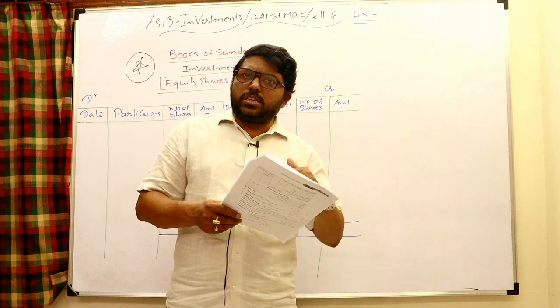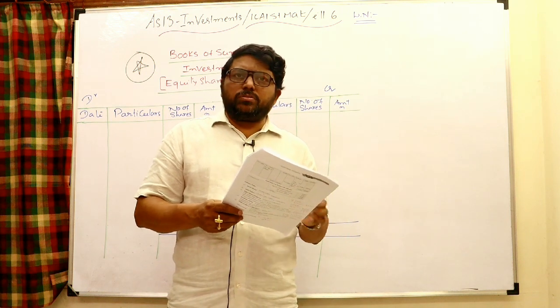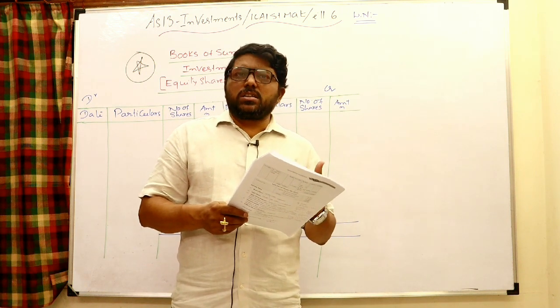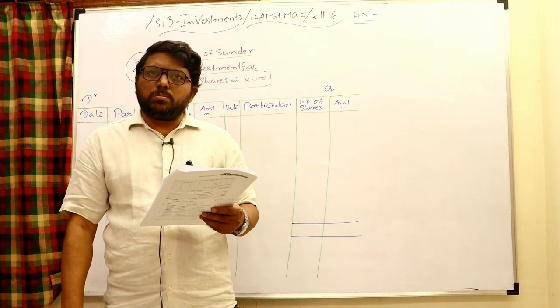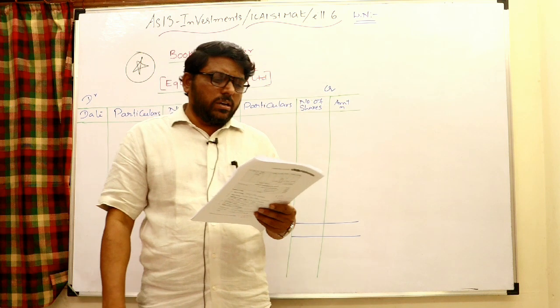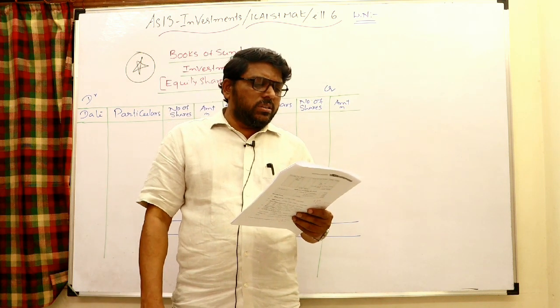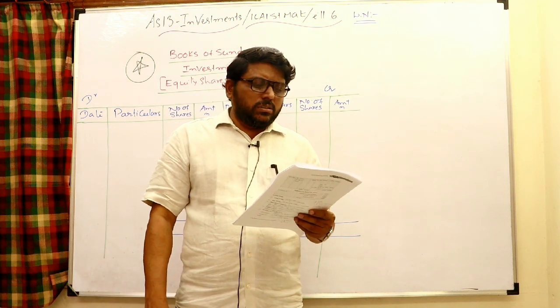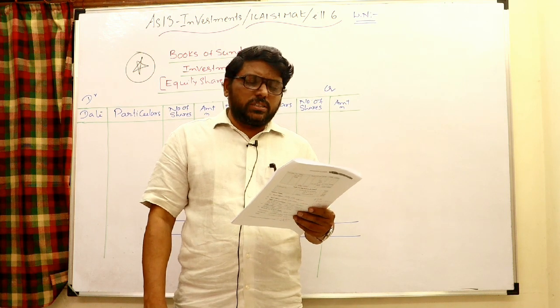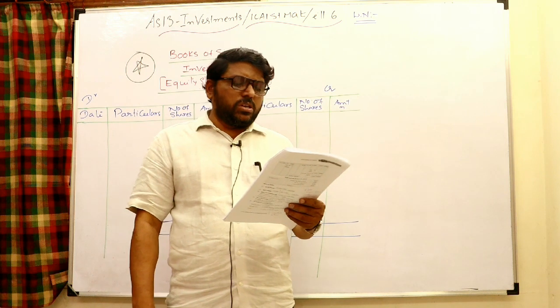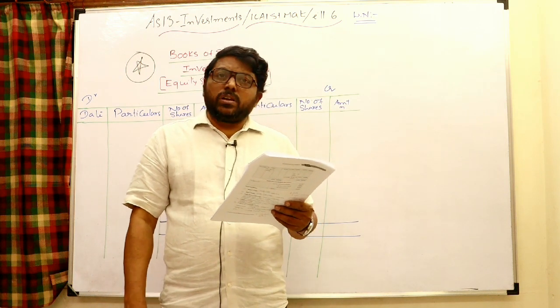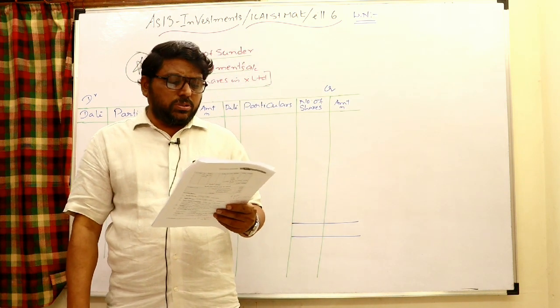You can purchase the rights shares at the given price of 15 rupees, and if you are not interested in purchasing, you can sell the rights to somebody at 2 rupees for each right. So one-third of the rights, 33.33%, are sold at 2 rupees each, and the remaining two-thirds are purchased as rights shares by him at the provided rate of 15 rupees.